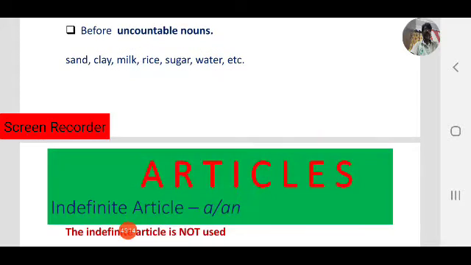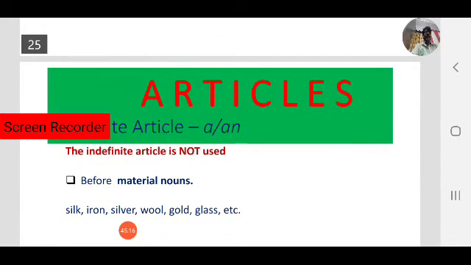Okay, let us see where indefinite articles should not be used: before material nouns. Silk, iron, silver, wool, gold, glass, etc. Before material nouns, never say a silk, never say an iron.